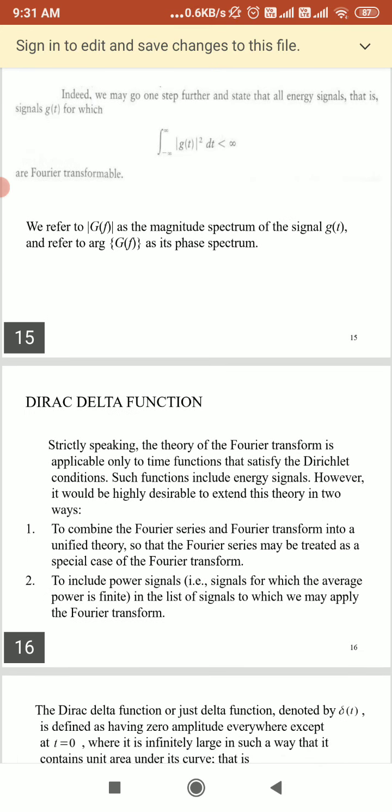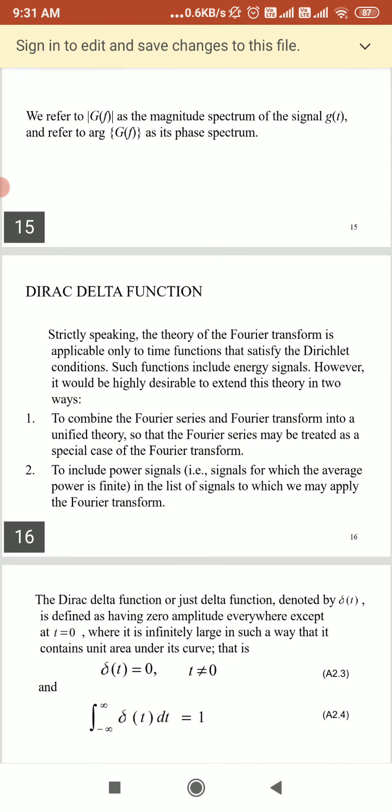Now we can see the Dirac delta functions. The Fourier transform is applicable only to time functions which satisfy the Dirichlet conditions. Such functions include the energy signals.